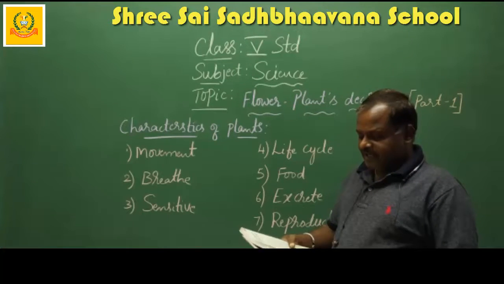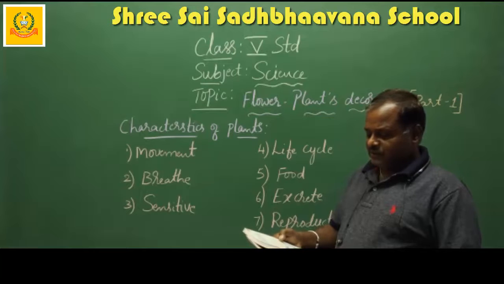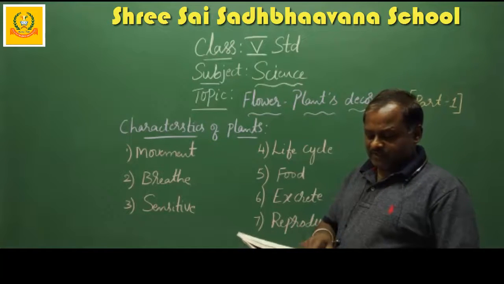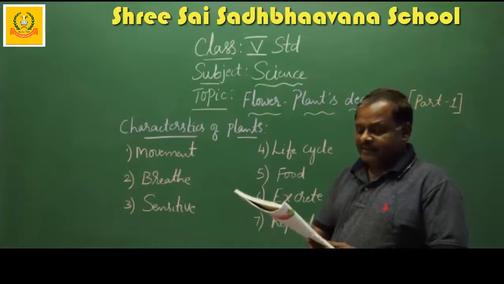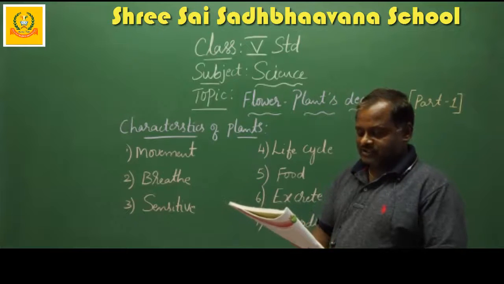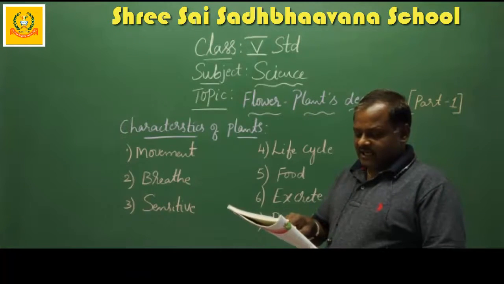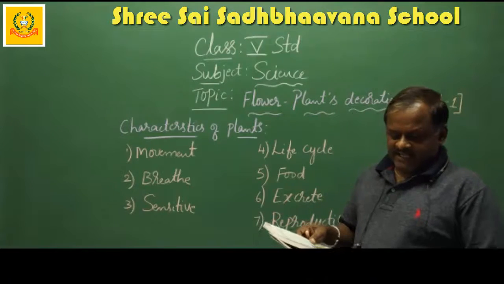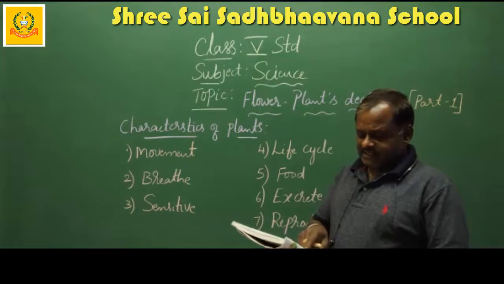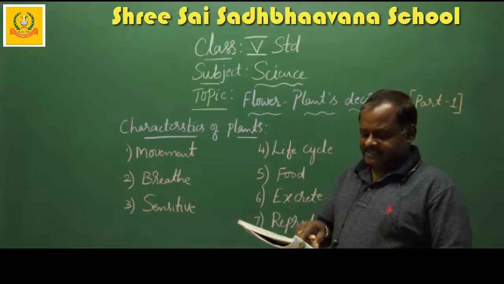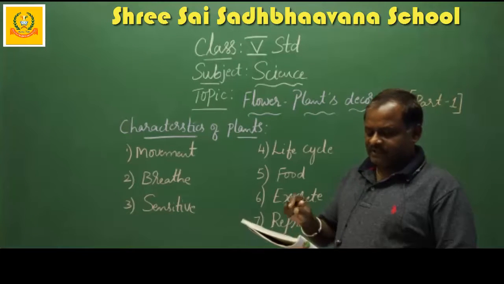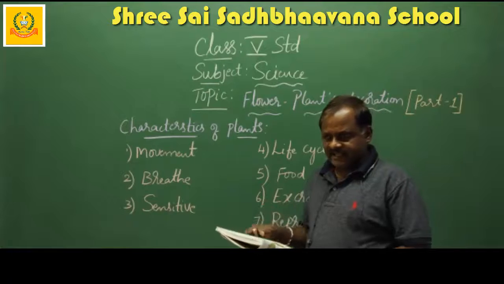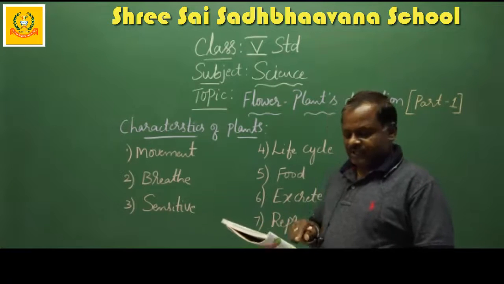Plants provide us food to eat, oxygen to breathe, and fibers for clothes. They are our green friends. Let us recall some common characteristics of plants. First, I will explain these 3 lines. Once again, I will read.